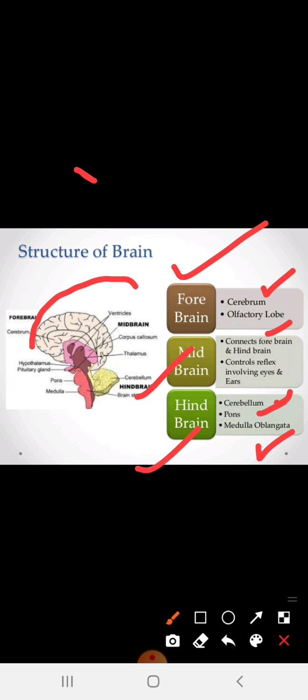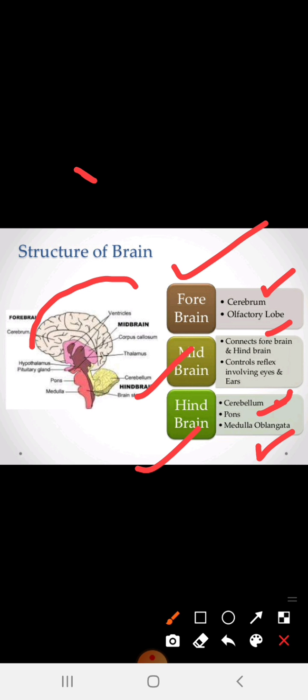The white region is the forebrain, and the forebrain consists of the cerebrum and the olfactory lobe, whereas the midbrain is in the middle part of the brain. Here in pink you can see the midbrain. The midbrain connects the forebrain and the hindbrain and controls reflexes involving the eyes and ears.